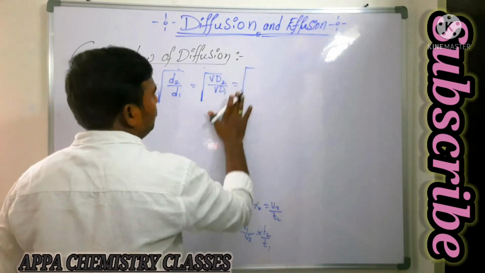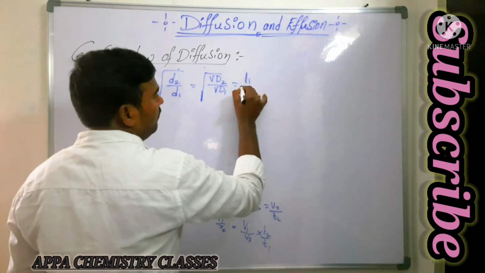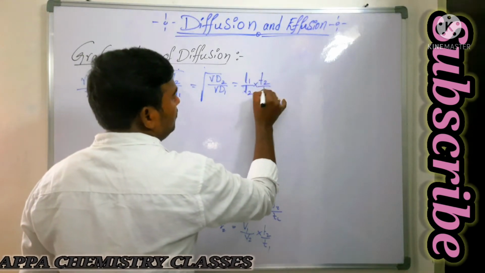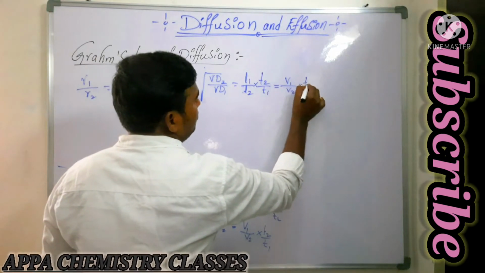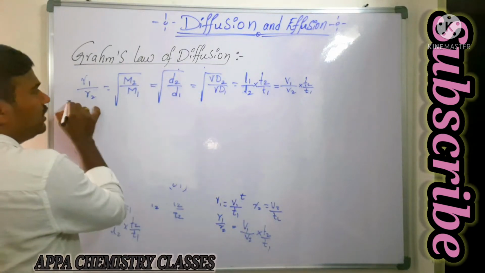It is equal to L1 by L2 into T2 by T1. It is equal to V1 by V2 into T2 by T1. Okay, so these all will be interrelated.